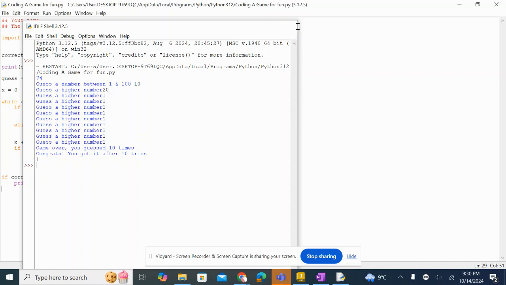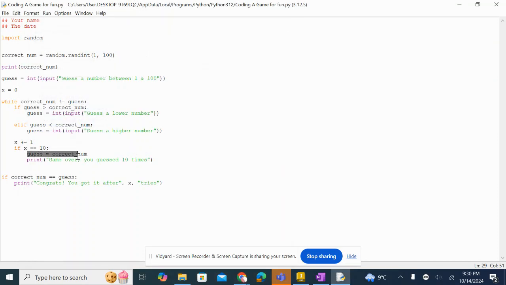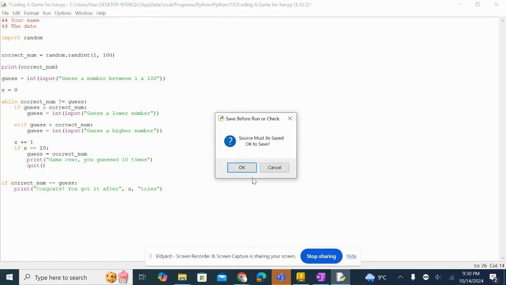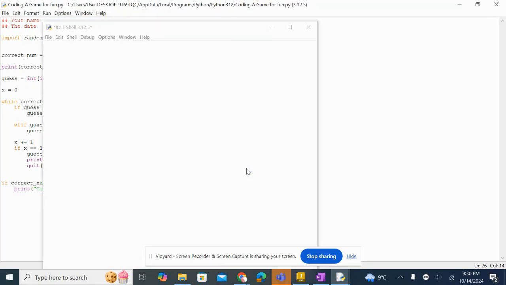If we look back at our code, we set guess equal to correct num so that we can break the while. Correct? Okay. Now, how can we bypass that? Because right now we set them equal to each other, so this statement will be true, even if we lost the game. What we can do is we can literally say, quit, open and close bracket. That is it. Okay? And watch what's going to happen.